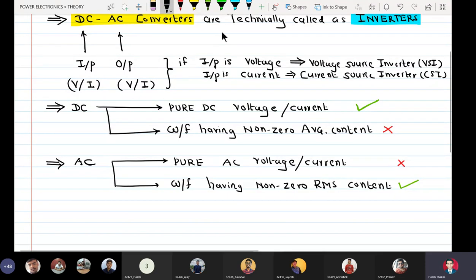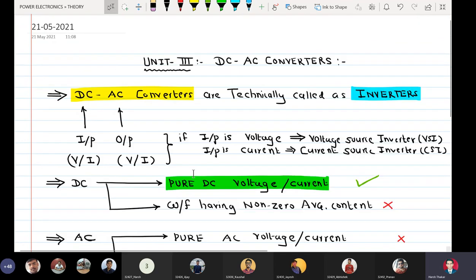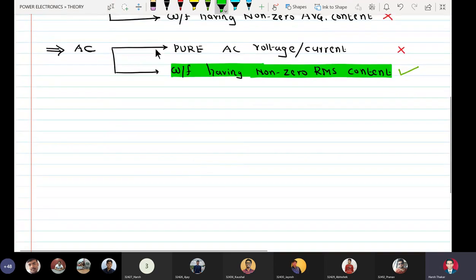So you can highlight this: input is a pure DC voltage or current, and output is a waveform having non-zero RMS content. Yeah. So here, classification of inverters.